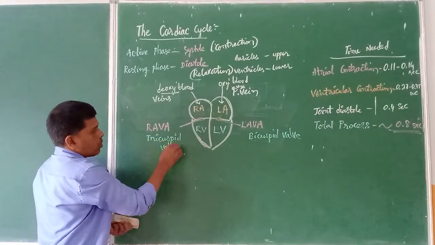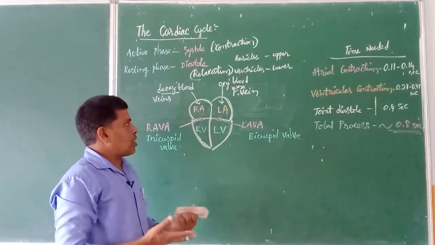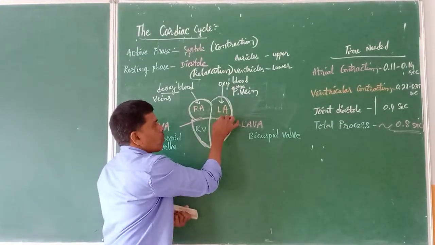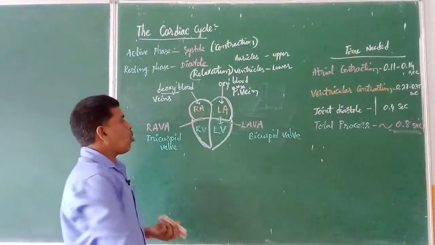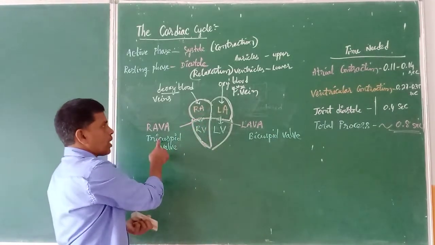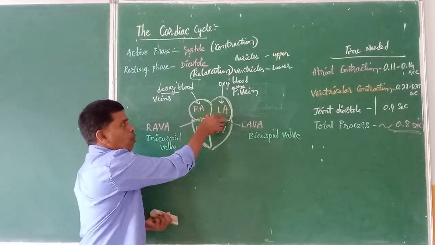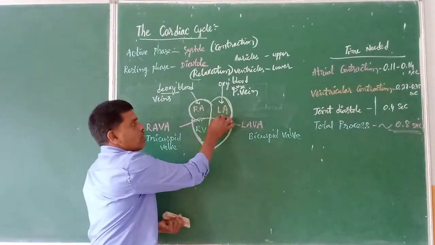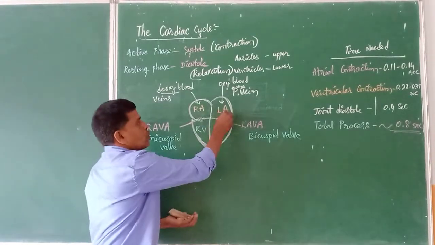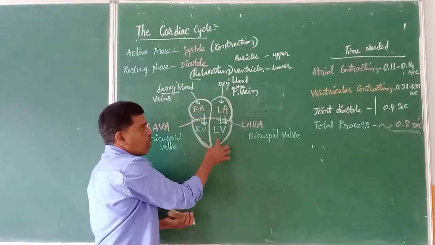Now, whenever the upper two chambers are filled with blood, a pressure is developed. Result of that pressure, what happens? The valves present here open up simultaneously. Both the valves, the tricuspid valve on the right side and the bicuspid valve on the left side, open immediately and allow the blood to flow from the upper two chambers into the lower two chambers.